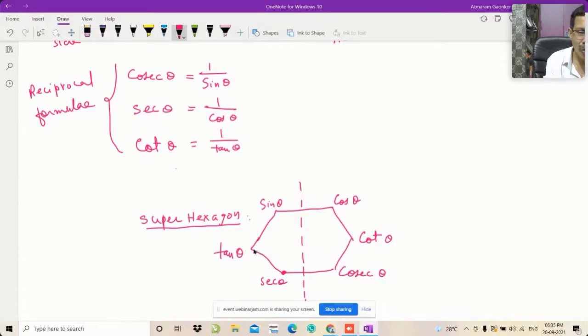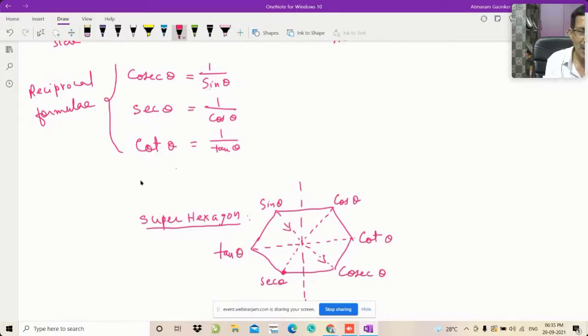And now what you have to do is join the opposite vertices. So I'm joining these opposite vertices. When I join them, you can remember that sine theta is equal to 1 upon cosec of theta, or cosec of theta is 1 upon sine of theta.